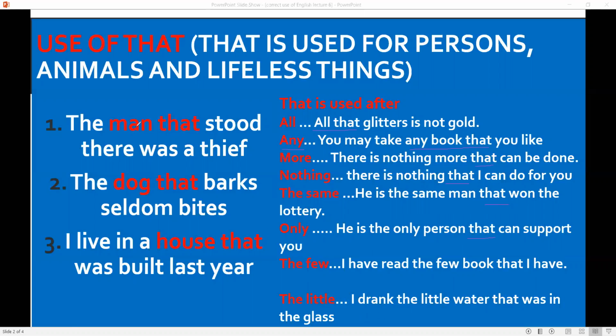So that is used for persons, animals, and lifeless things, and it has also its usage with these words. And we use these words, we correlate that, we indicate, we demonstrate these things by using that. So these are the usages of that.